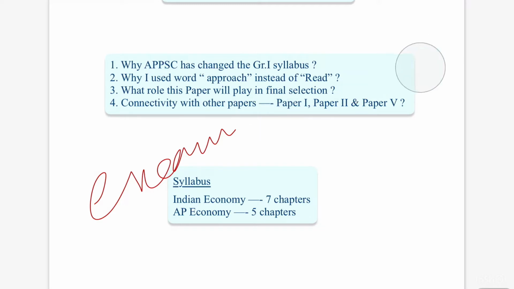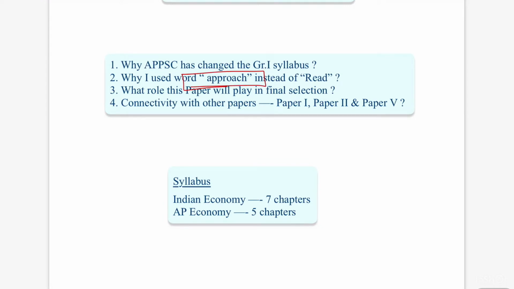Then you will be nearer to your success. Mere reading is not going to give you any results. Your approach should be very neat and clean, you should be able to decode the syllabus, and make notes according to the exam's requirement.